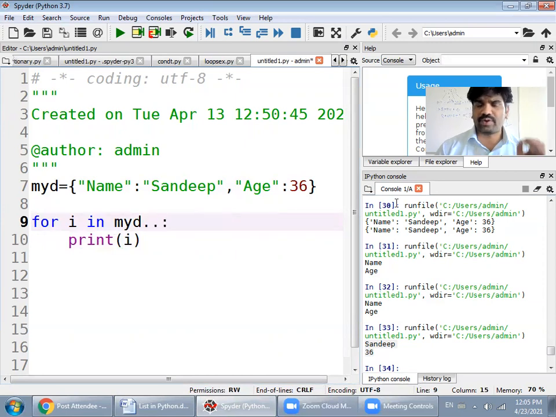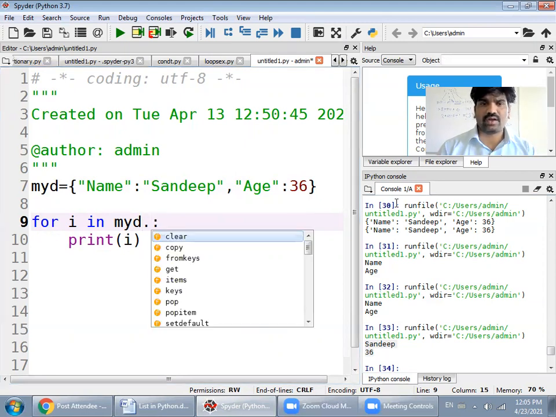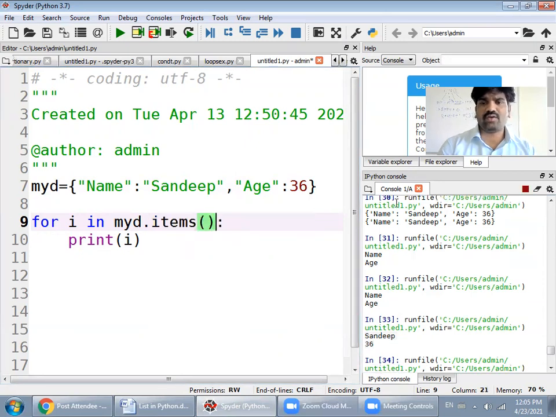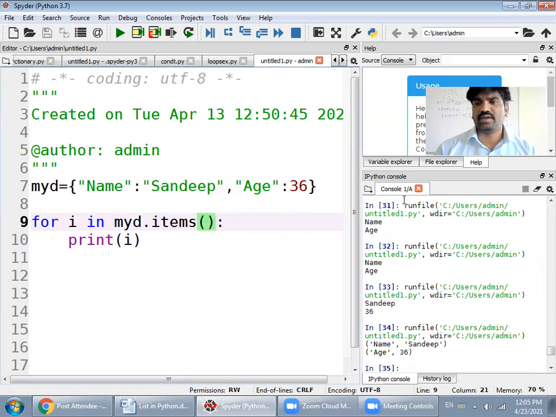Now if you want to print the key along with its value, then you can use myD.items. This will print all the keys along with their items, but in a separate manner.